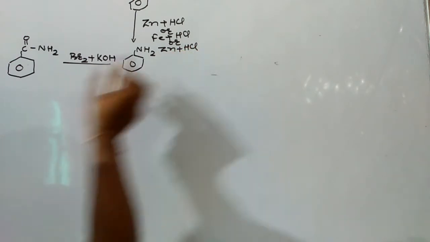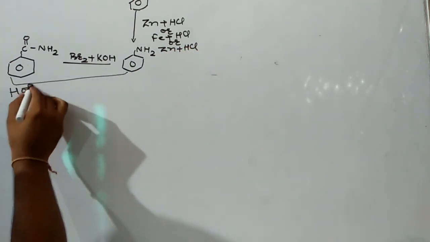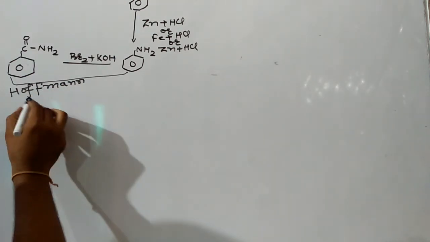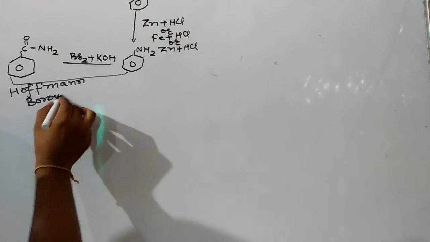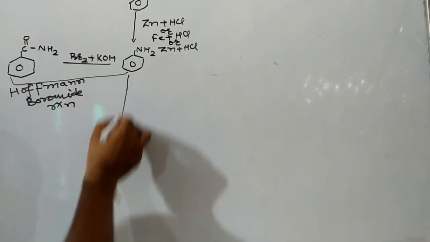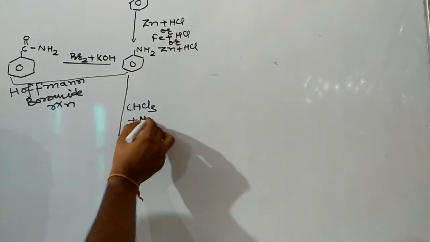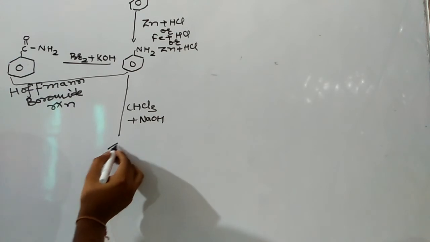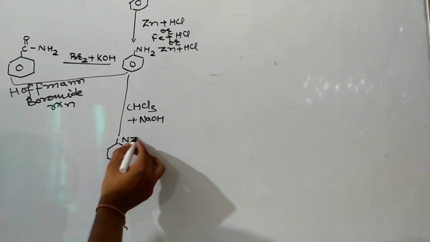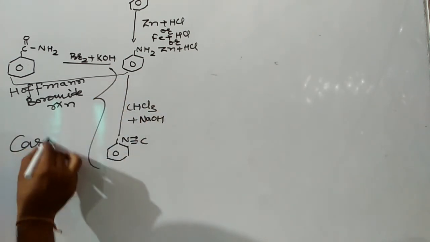Here, reduction of amide into amine, that reaction is known as Hofmann bromamide reaction. And then aniline can be changed into phenyl isocyanide by reaction with chloroform in NaOH, and that reaction is known as carbylamine reaction.